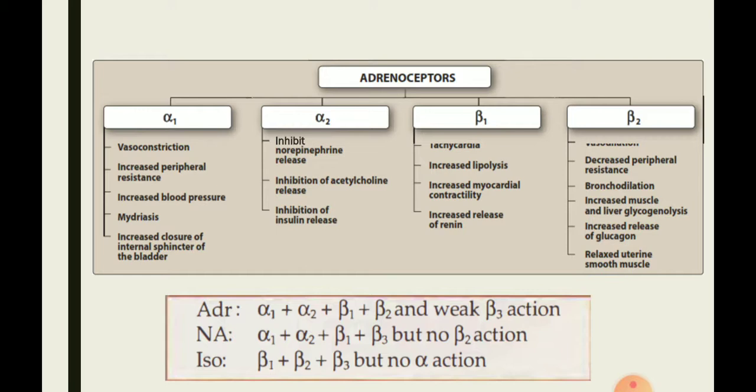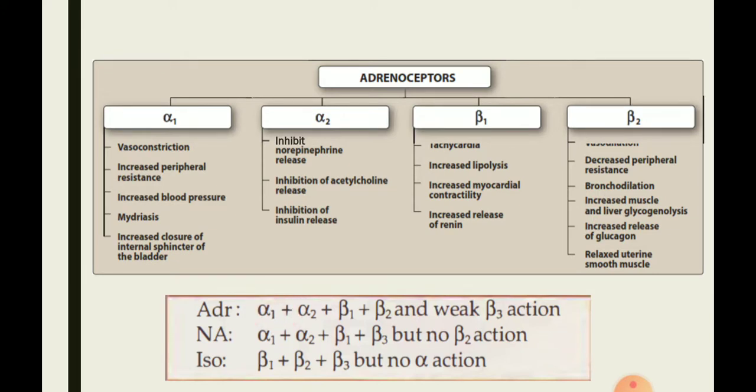Now, out of the main three drugs, adrenaline will have action on all four receptors, alpha 1, alpha 2, beta 1 and beta 2. Beta 3 you can ignore. Norepinephrine has action on alpha 1, alpha 2 and beta 1, but not on beta 2. So it has no beta 2 action. Whereas isoprenaline has action only on beta receptors.